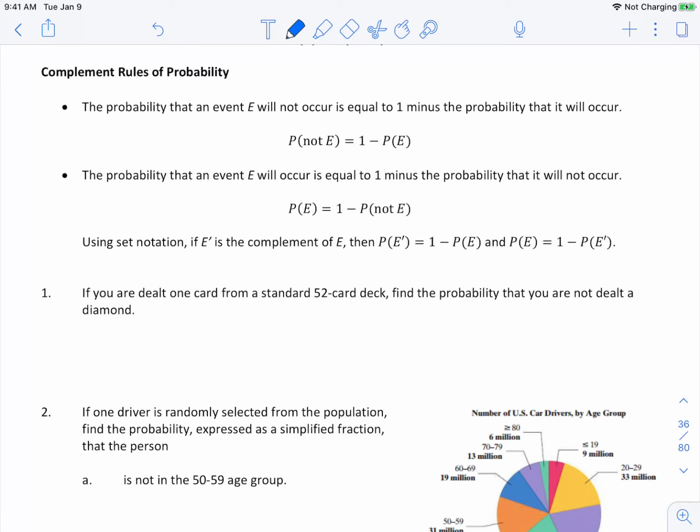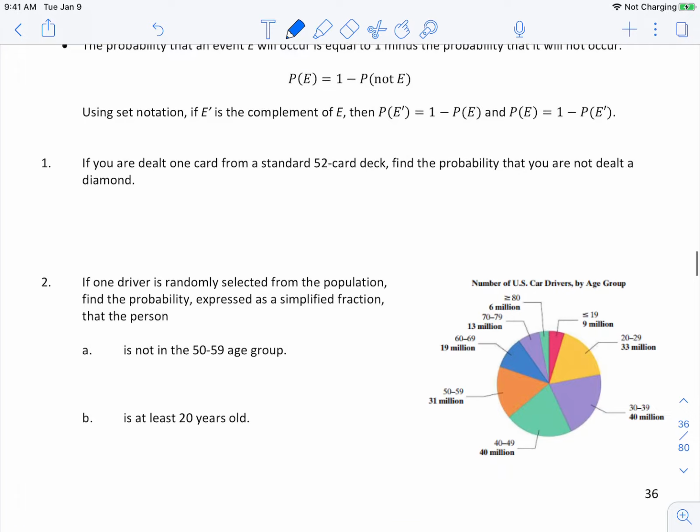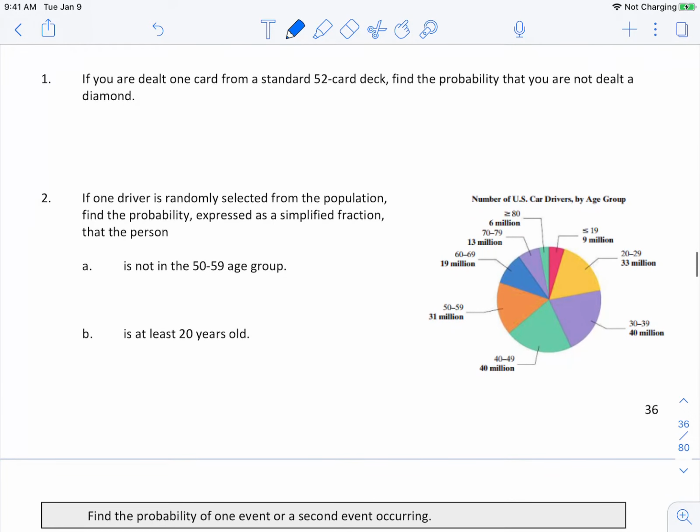If you are dealt one card from a standard 52 card deck, find the probability that you are not dealt a diamond. So, for example, on this one, we have 4 suits, and one of our suits is diamonds.